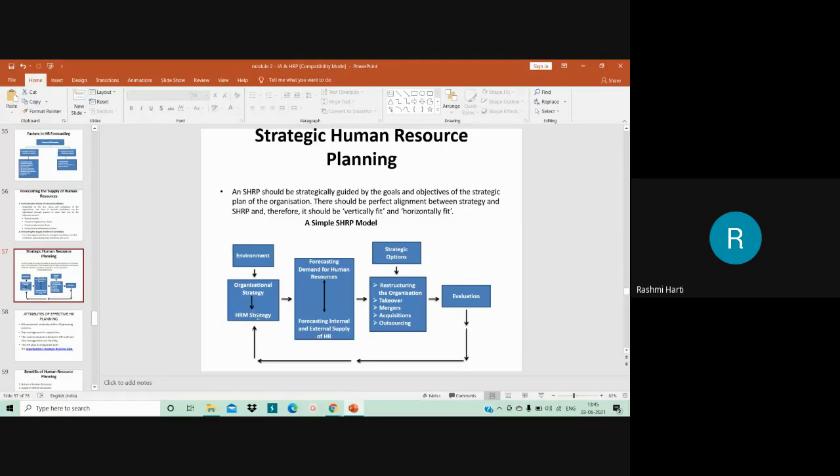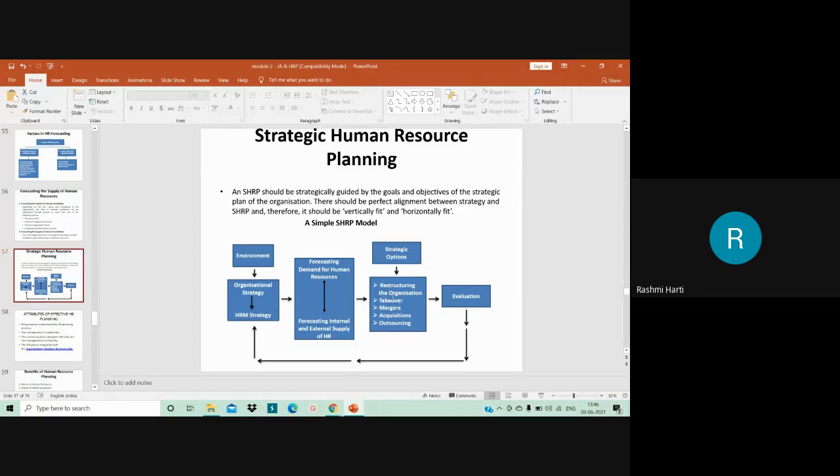So HRM strategy is directly dependent on the organization strategy. Okay. So here, based on the organization strategy and HRM strategy, forecasting of demand for human resource and supply of human resource is being taken into consideration. And based on that, they go in for restructuring or the organization takeovers, mergers.